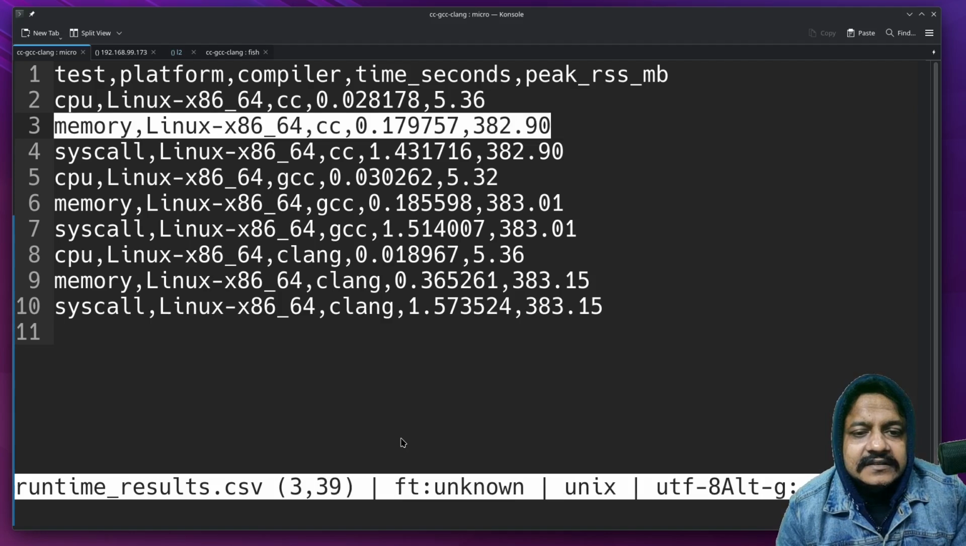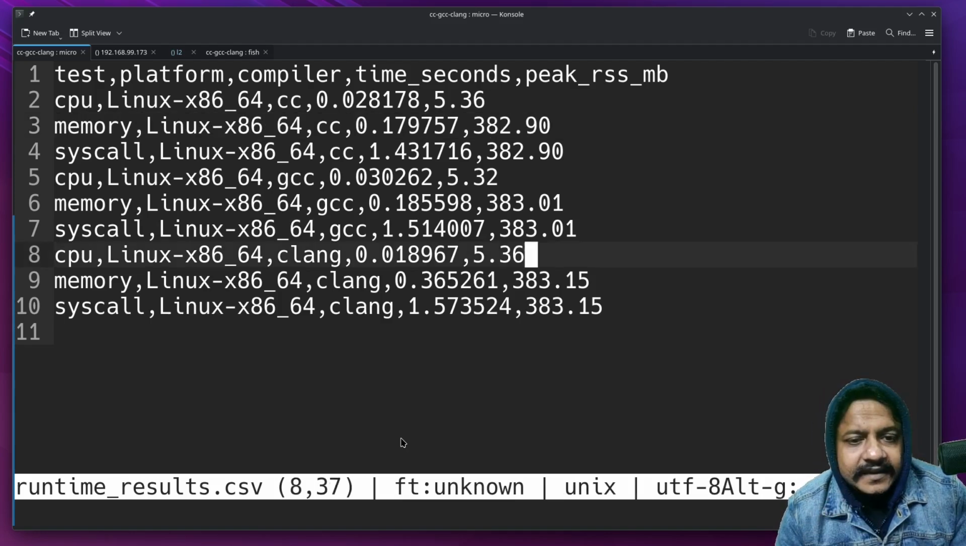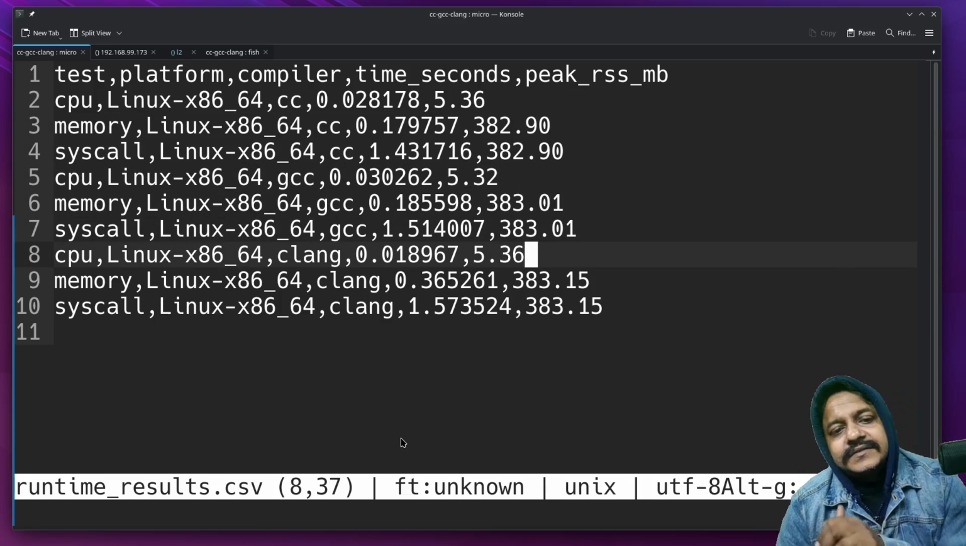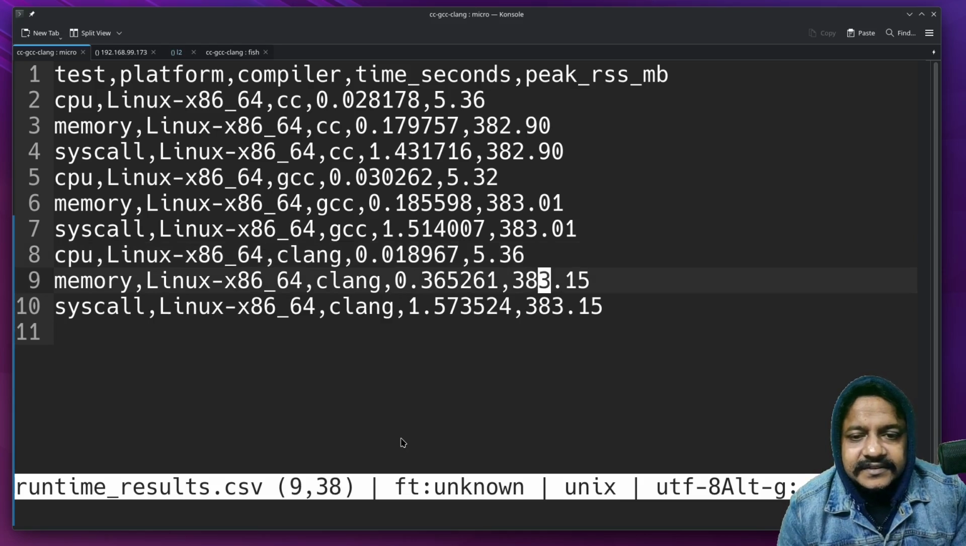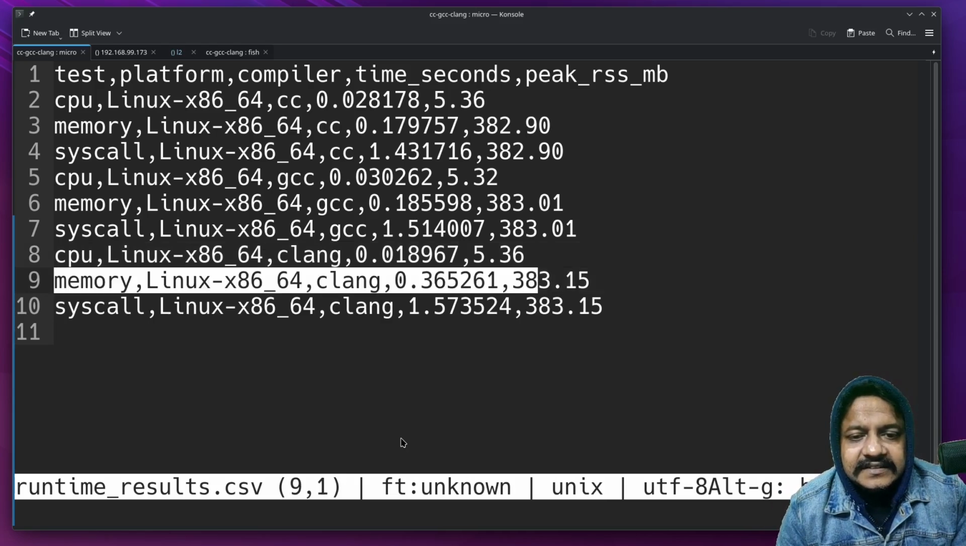As you see, this is 0.179757 and for CLANG it is 0.18. So CC beats GCC and CLANG in terms of CPU. Let's see about memory usage. For memory it is 0.3652.